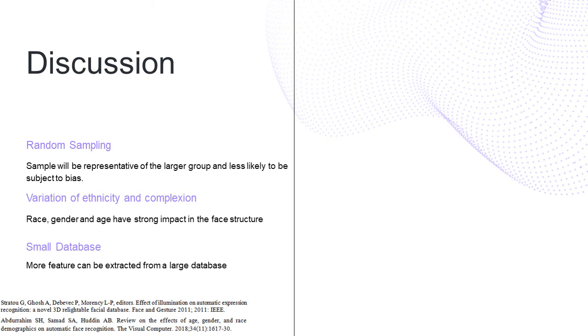The decline in accuracy when the realign process was applied could be caused by the nature of the random sampling that was done. Random sampling is done so that the sample will be representative of the larger group and less likely to be subject to bias. The Yale database is also small and has a variety of ethnicity and complexion, and race, gender, and age have a strong impact on the face structure, which could disturb the training process of machine learning. And because it has a small database, it means fewer features can be extracted.